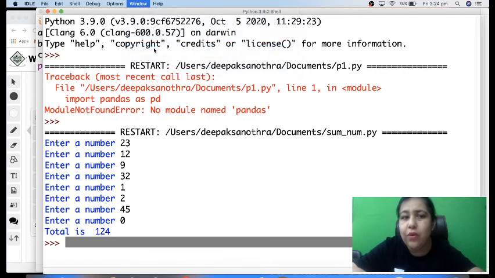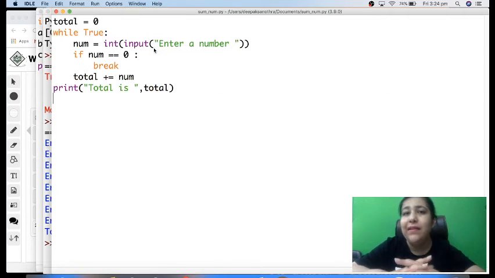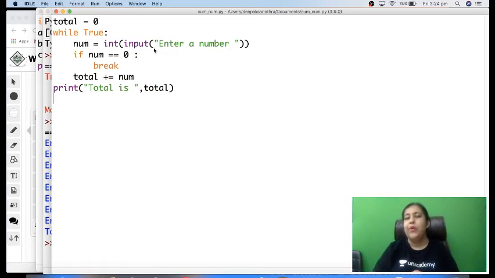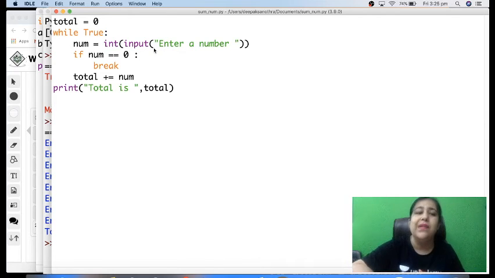But again, I'm telling you, to write a program like this will not come in the exam. So in the exam, you will be getting programs, but that would be based on list or strings, not directly like this, right? So what you have to practice, one is theoretically 1 mark question can come, like for is an auto increment loop, while true is an infinite loop, right? Break is used to terminate the loop. So these things you have to remember because they can be asked in the 1 mark section.